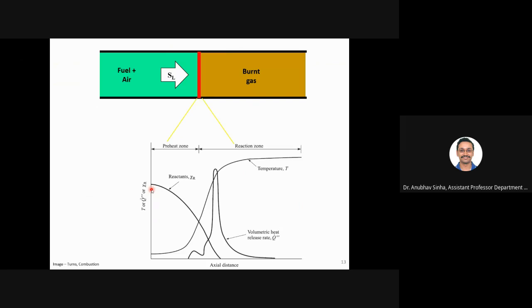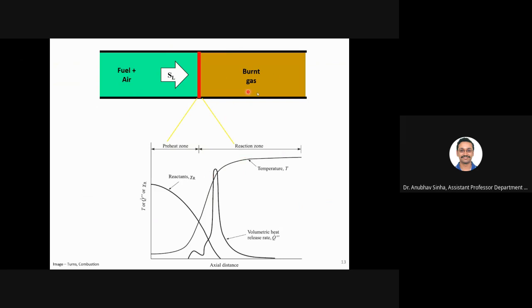Okay. So now let us look at various regions of the flame. Now we have established that the flame is stationary. Let us see what the different regions involved are. First is the preheat zone. The fresh fuel is at ambient atmospheric temperature, let us say 300 Kelvin. This fuel has to be brought to some higher temperature, right? We have covered chemical kinetics previously. We know that there is some minimum ignition energy involved. We know there is some energy of activation. So where is that energy of activation coming from? From here. We have a reaction zone which produces energy.